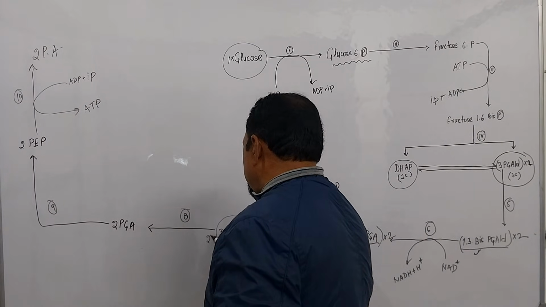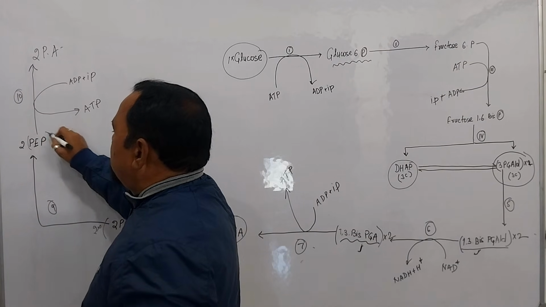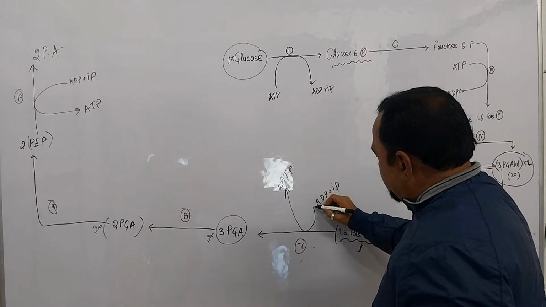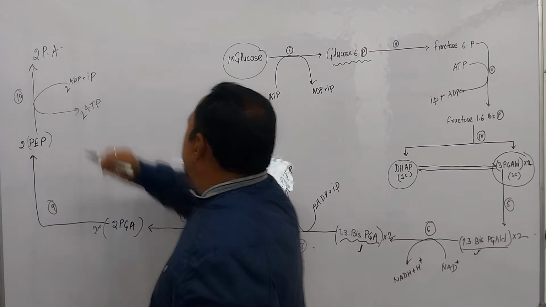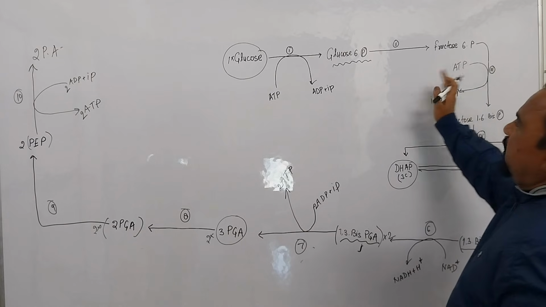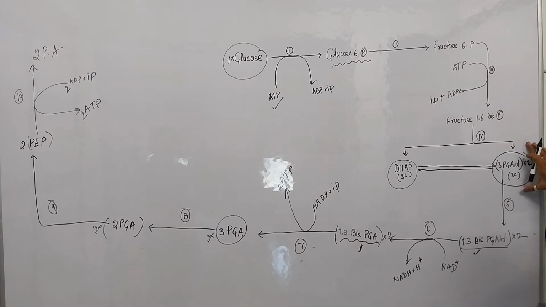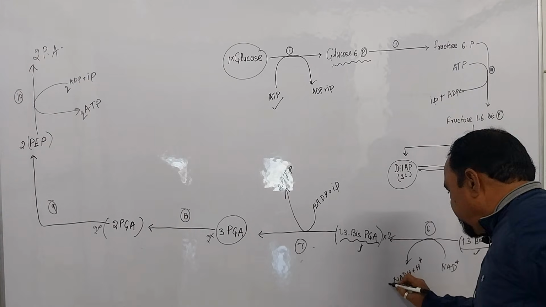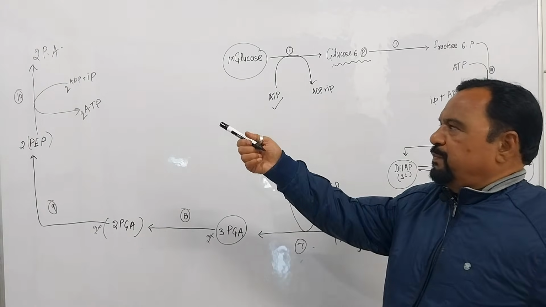Then we can say 2 molecules of PEP, 2 molecules of PA are all produced. So here for ATP, 2 ATP produced and 2 ATP produced. But before this, only a single step, then only a single ATP is used up. But from the 4th step, just see here, NADH2 is produced. So here 2 NADH2 are produced and 2 ATP are produced.